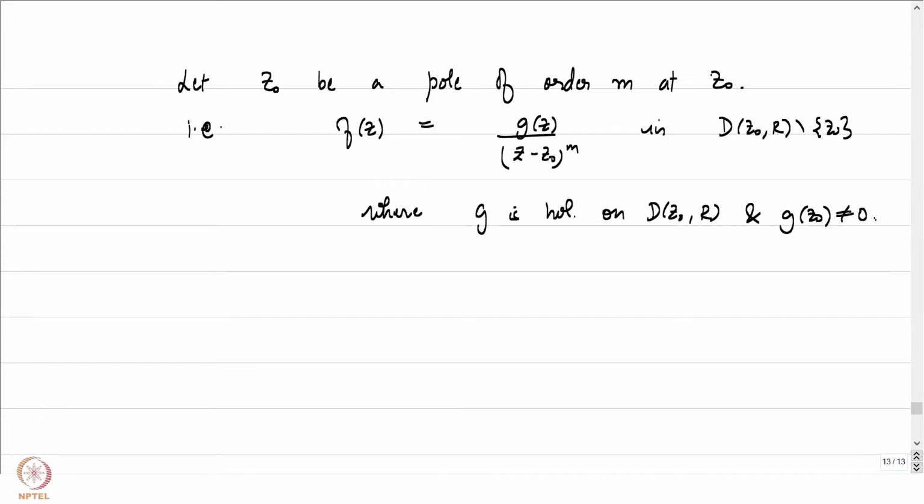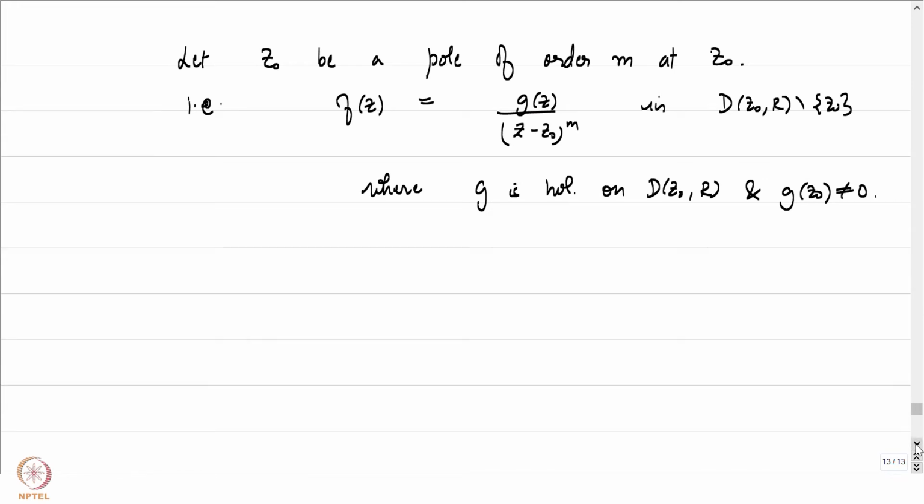If you go back a couple of lectures and look at how we got hold of the singular part of a function having a pole at z0, you will get hold of what our function g is. Right, so there is this number m which is being called the order of the pole at z0 of f.